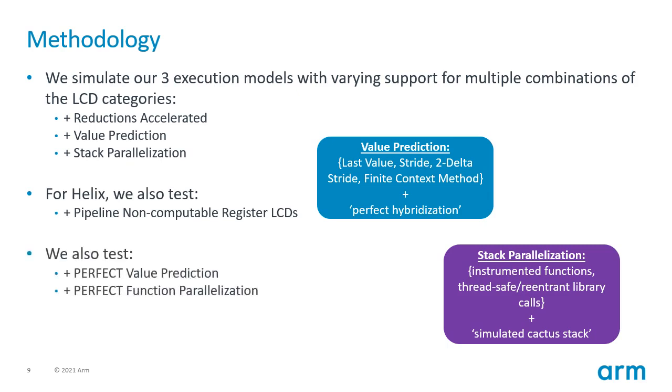We also have support for a few unrealistic settings like perfect value prediction and perfect function parallelization for the do-all configurations in order to evaluate how important register dependencies and function calls are to overall achievable speedups. Perfect value prediction assumes all frequent register LCDs are perfectly predicted, while perfect function parallelization assumes all function calls within loops can be safely parallelized.